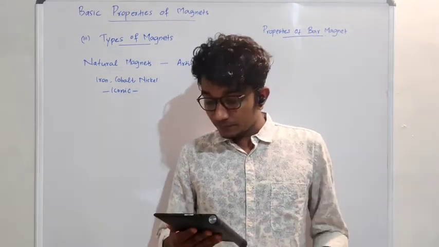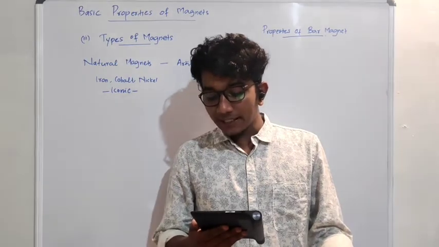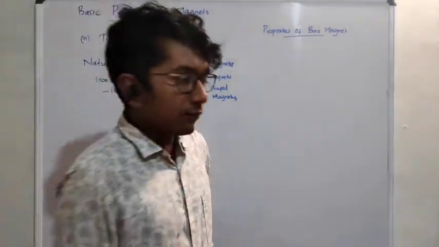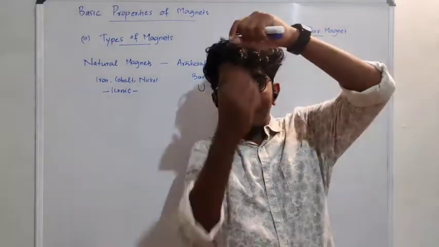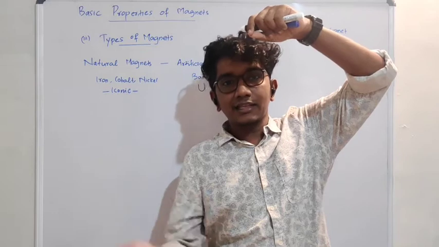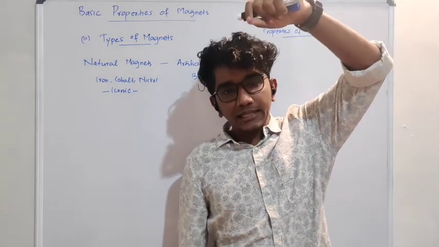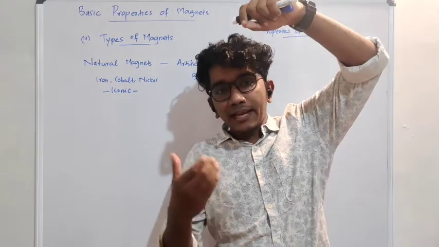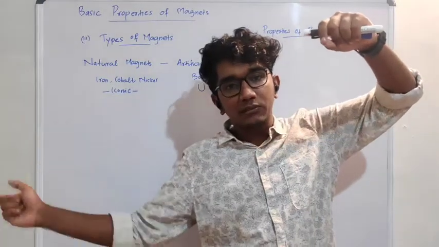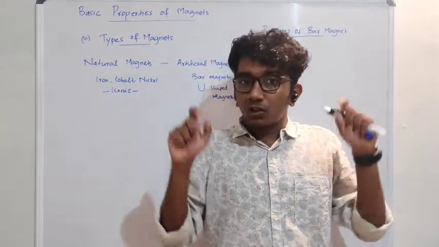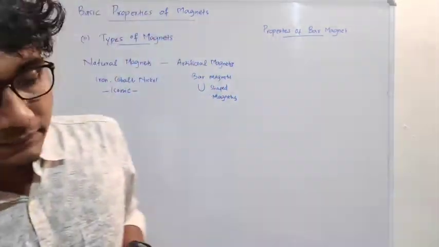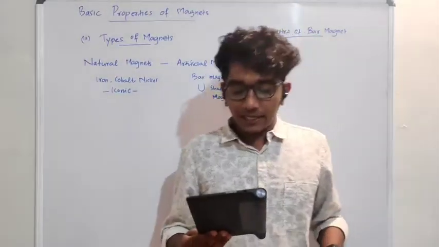Okay. So first point, a freely suspended bar magnet will always point along the north-south direction. So let's explain that. Suppose you have a bar magnet and a tie, and you make a setup like this, just like a simple pendulum. When you suspend it freely, you would get to know that it will align in a particular manner, that we have already discussed in the last videos, right? That is associated with Earth's magnetism. Okay, so next property, in the north-south direction it will align.